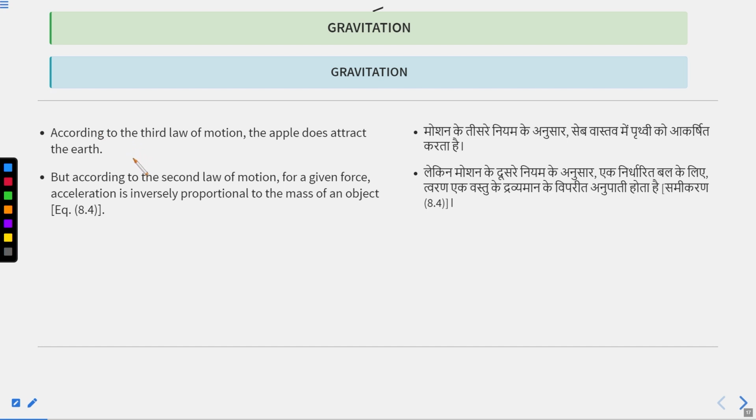So, the answer to question number 2, whether the earth is also attracted toward the apple: the answer is yes, and the reason is the third law of motion. Because the mass of the earth is so huge, the earth will not do any motion. This object has to move towards the earth. Is it clear, class?